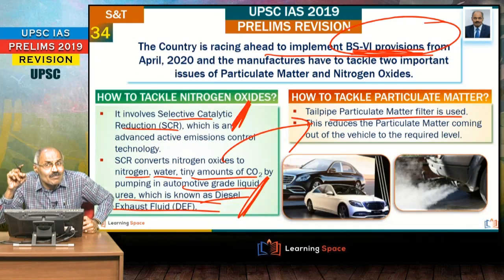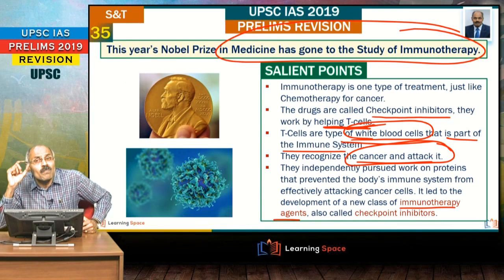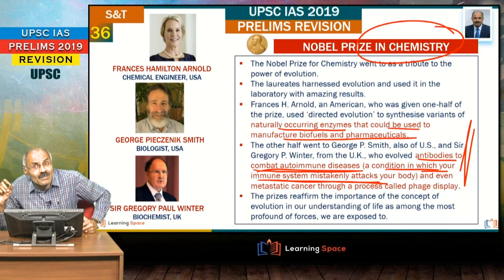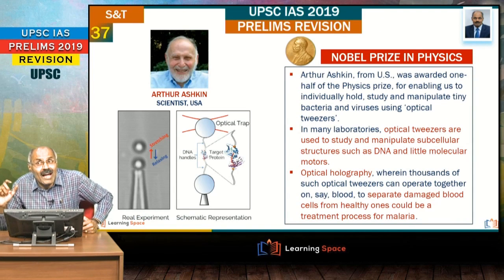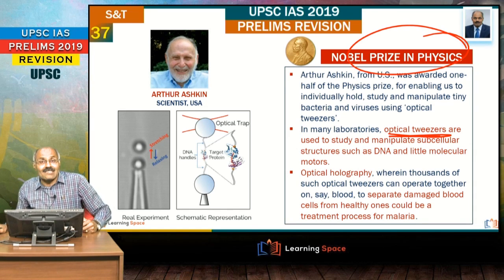From your examination perspective, what I have explained to you, that is immunotherapy agents or checkpoint inhibitors, is one important aspect. The second important aspect is autoimmune diseases. This is very important. And the third one, when you look at physics, is optical tweezers.